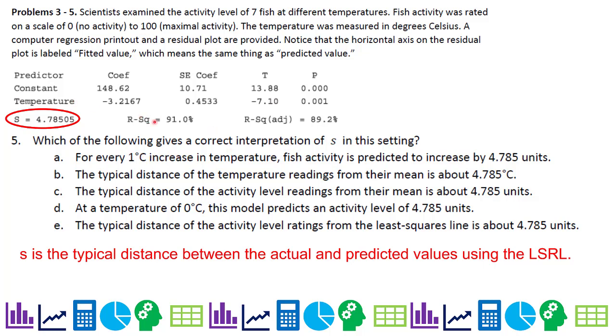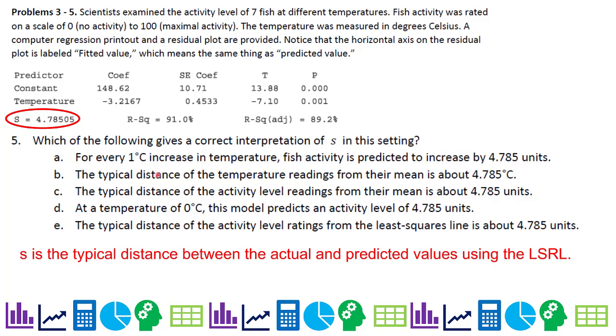And actually, it would be wrong because it's predicted to decrease, right? So for every 1 degree increase in temperature, fish activity is predicted to increase. No, it's actually predicted to decrease. And not by this amount, it's predicted to decrease by that amount, 3.2167, whatever that gauge is.